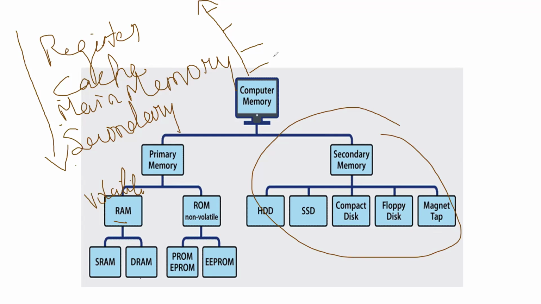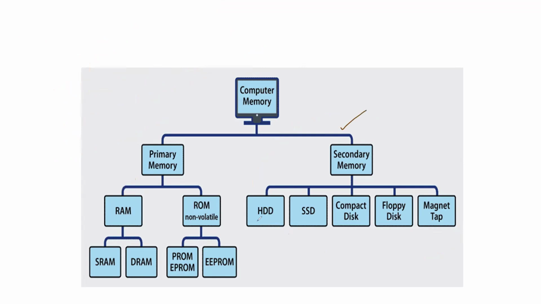So speed-wise, if they ask, we have to write register, cache, main memory, and secondary memory. If they ask in the downward direction, for example capacity-wise or storage-wise, we have to write secondary memory, main memory, cache, and register. This is one of the questions we will surely get.